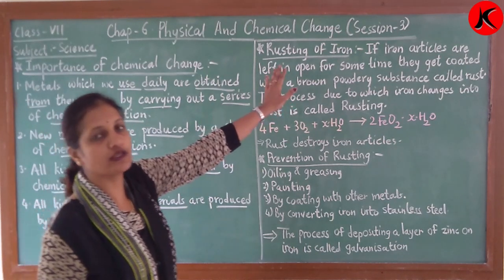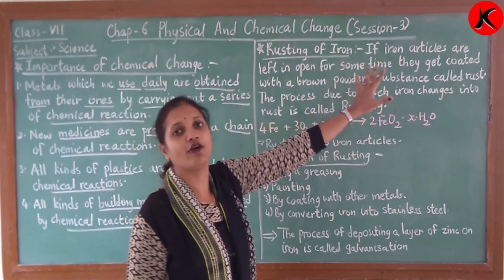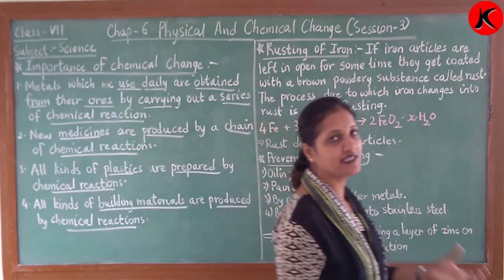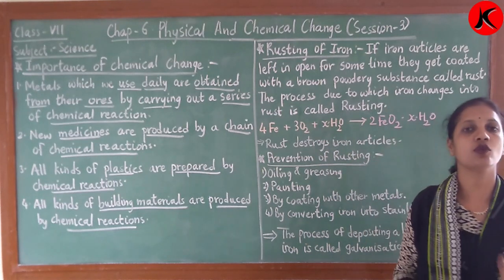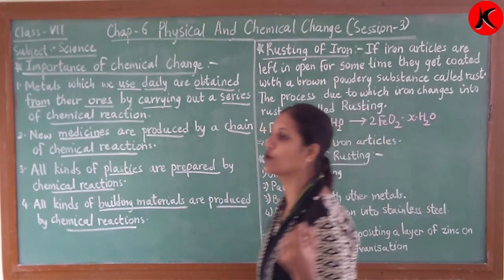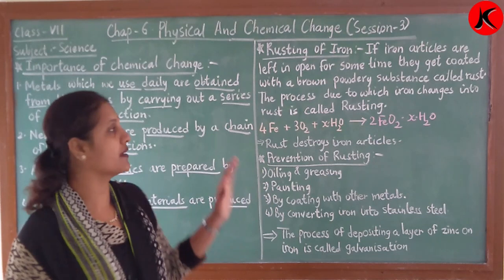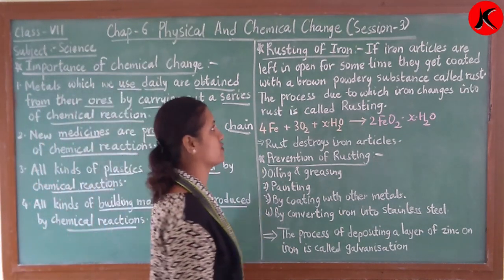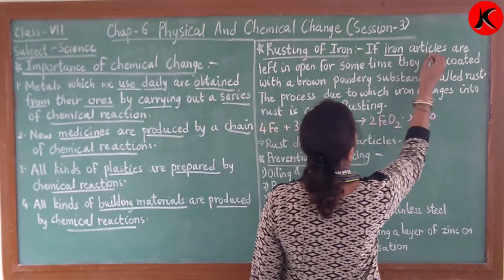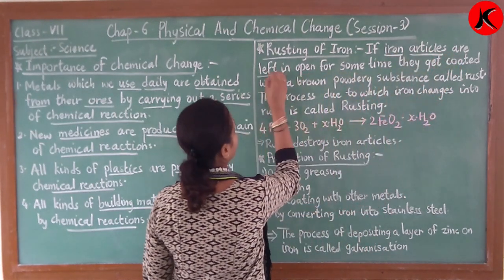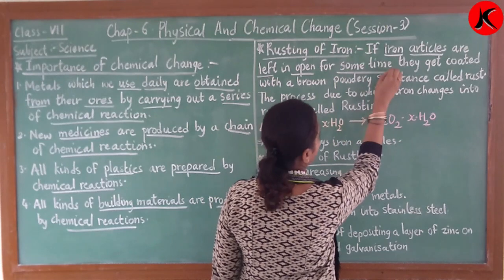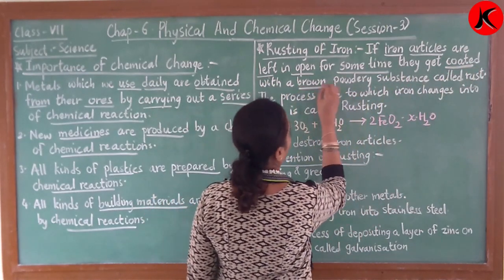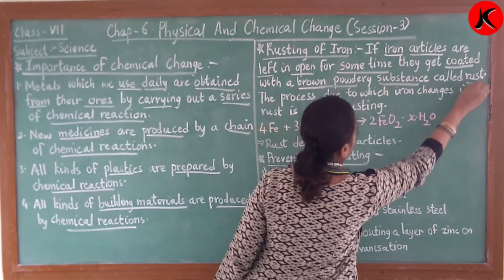Now next we are going to learn about rusting of iron. Okay, iron you must have heard, children. Iron means loha, right? In Gujarati we say it as lokhand. Now iron is a very important metal. It helps us in many ways.